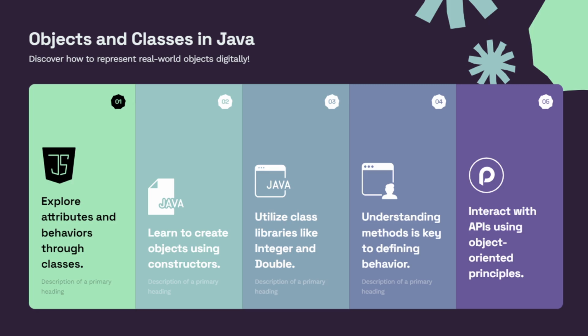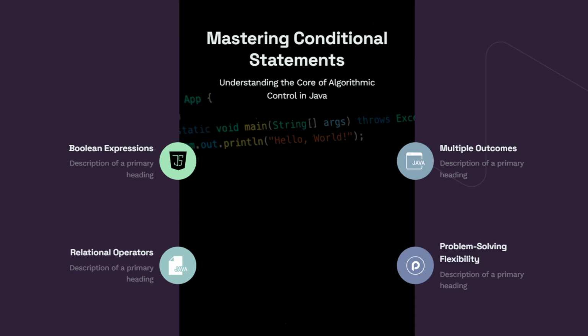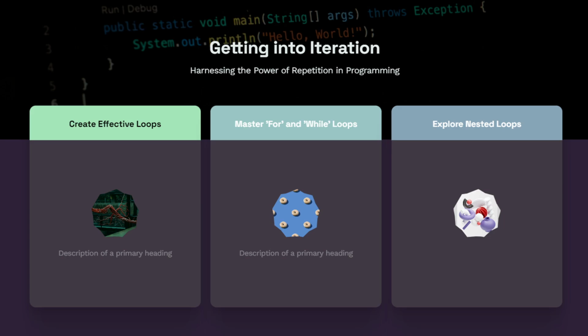And as I said, the behavior, like methods, how we define methods and how we call them, we are going to see in the further videos. And with Java we can do API interaction also. Coming to mastering conditional statements, we have Boolean expressions, where we evaluate a statement as true or false. You already have an idea about Boolean expressions, I think, so we will see examples later.